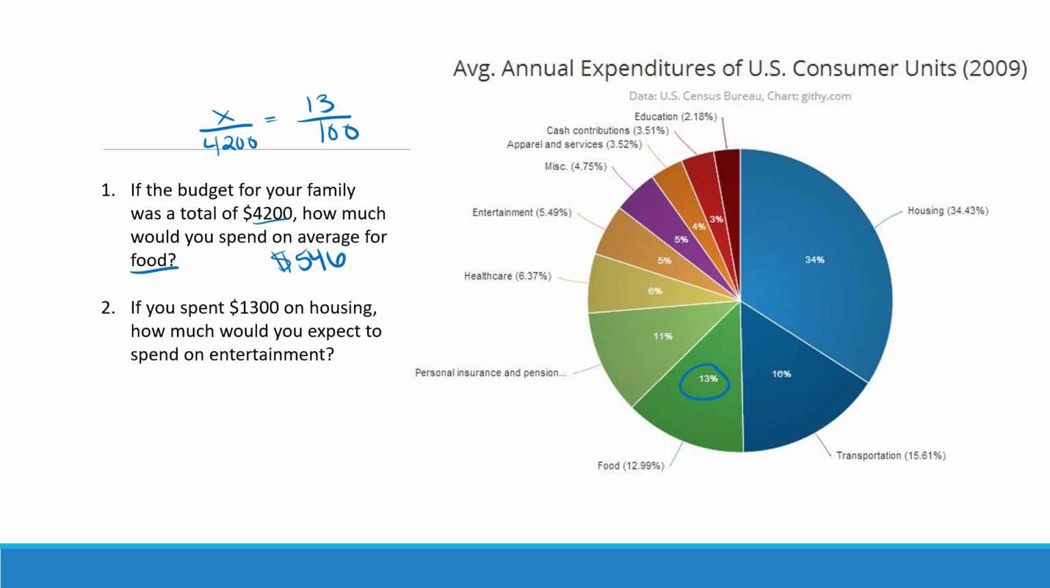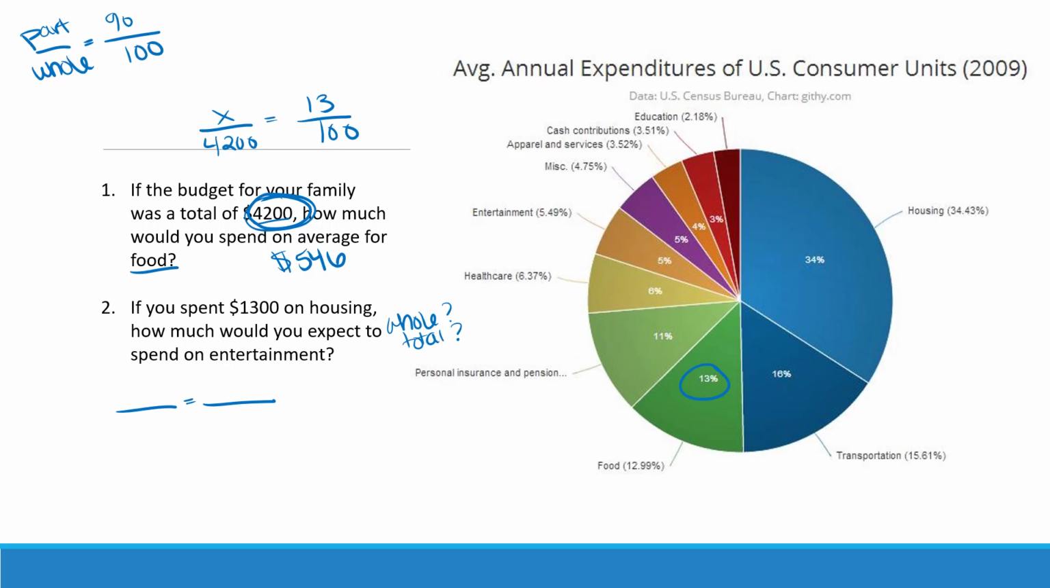This one says if you spent $1,300 on housing, how much would you expect to spend on entertainment? The problem with this question is whenever you're setting up a percent proportion, keep in mind it's the part of something out of the whole thing is equal to the percent over 100. The problem that we're missing here is unlike this one, we were given the whole thing. We were saying that their whole entire budget was $4,200. We're like, well, what is their whole budget, or what is the total? We're going to have to work backwards to figure that out.